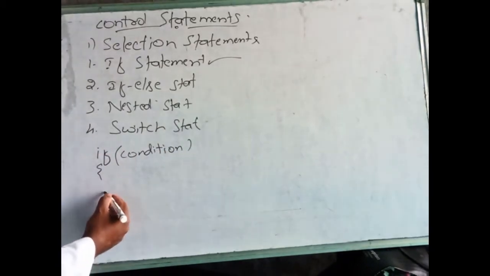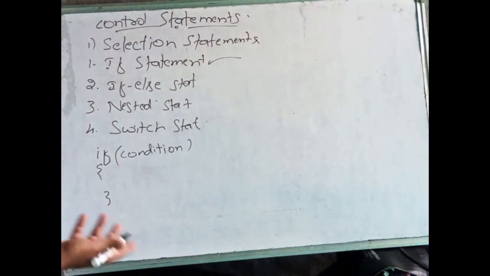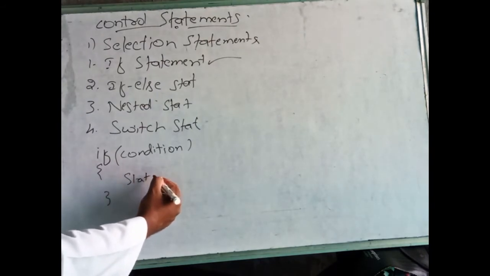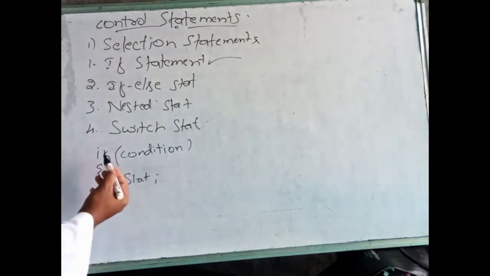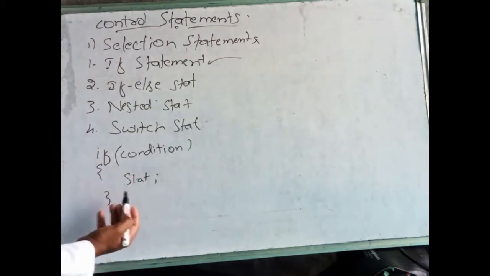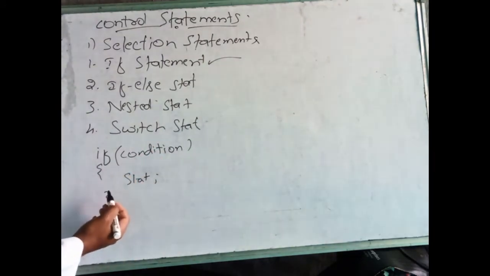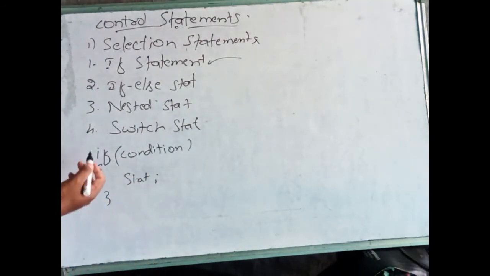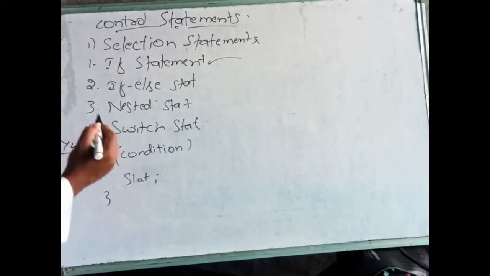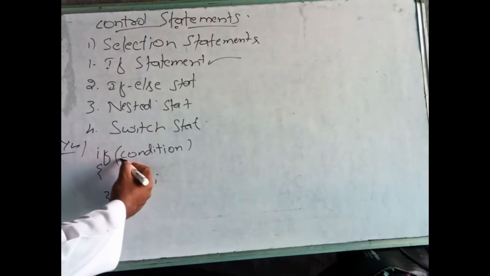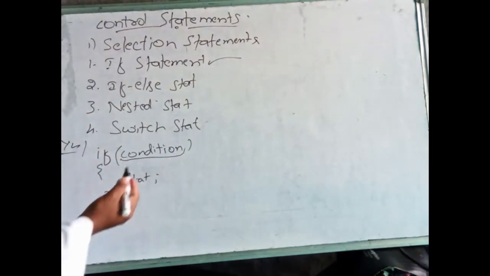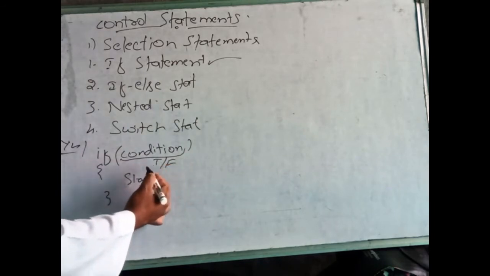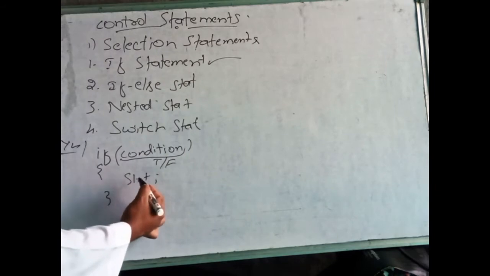Here, within the braces, it may be a block of statements or a single statement. Clear? If this condition is true, then it will execute this. If it is false, it will not execute this. It skips this statement and goes to the rest of the code. This is the syntax of the if statement. Whatever condition we provide here, the answer of this condition will be true or false. If it is true, then it will execute. If the condition is false, then it will not execute this.